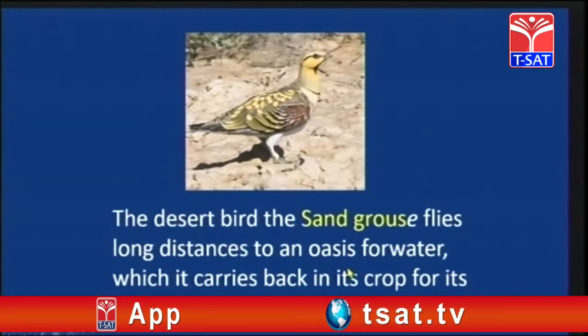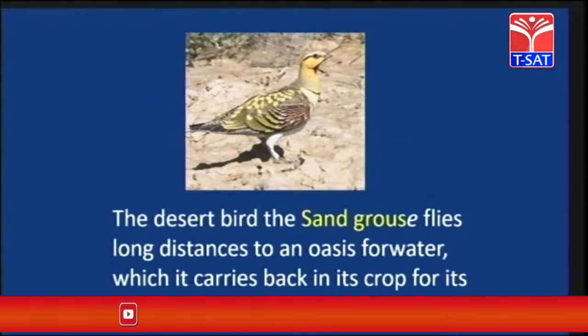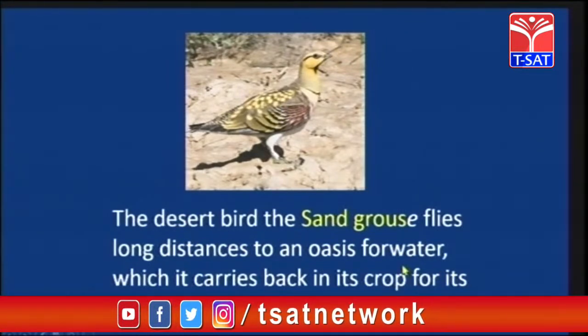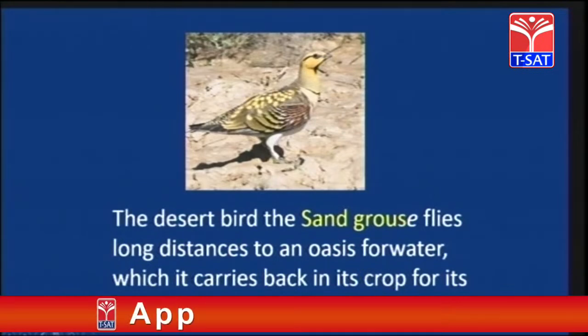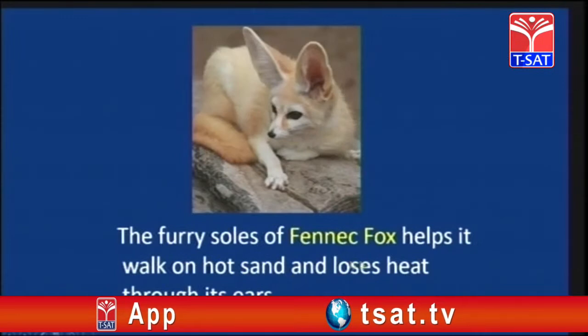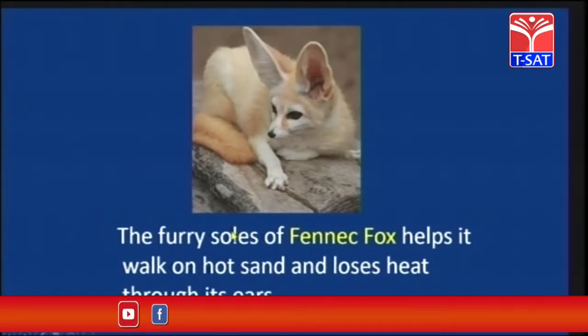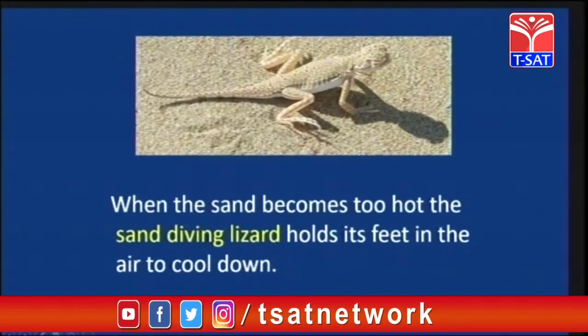Now this is the sand grouse, children, the desert bird which flies a long distance to an oasis for water, which it carries back in its crop for its nestlings. So the crop is the stomach, children, as it is called in birds. So it stores water for its nestlings. This is the fennec fox, children. They have furry soles which help to walk on the hot sand and they lose heat through their ears.